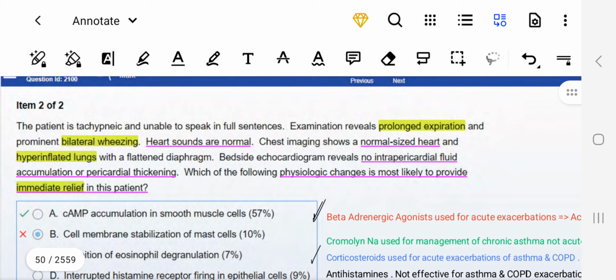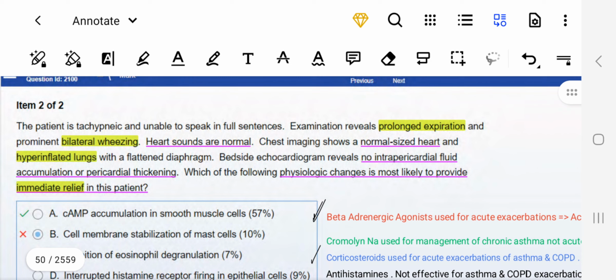Item 2 of 2, we have prolonged expiration, bilateral wheezing, and hyperinflated lungs, right? Heart sounds are normal, so it is not a case related to heart problems. Because sounds are normal, there is no mitral regurgitation or aortic stenosis, because those produce diastolic or systolic murmurs.